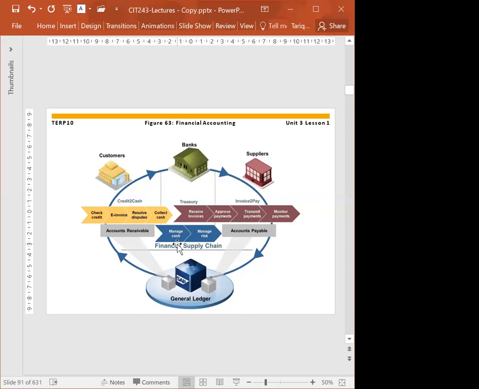So the general ledger has the latest updated information about all the transactions, and that helps management to display the income statement, profit and loss statement, and balance sheet anytime. This is one of the advantages.